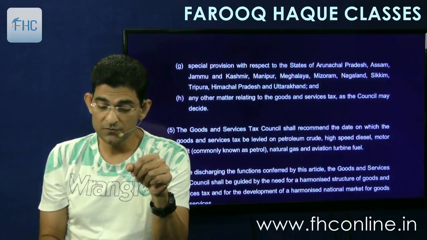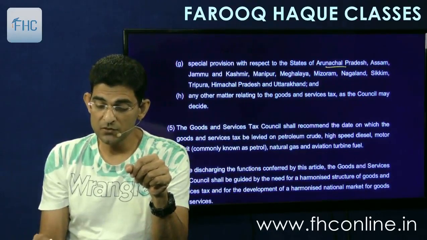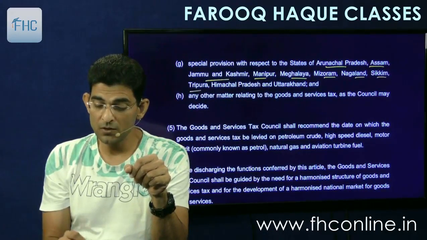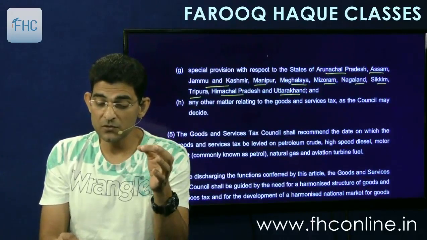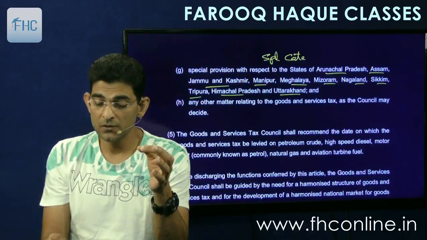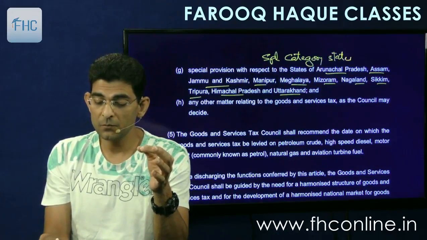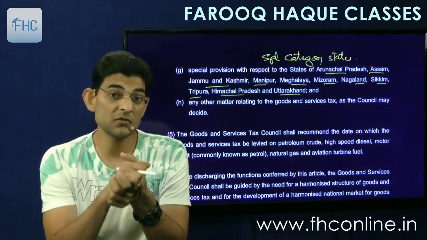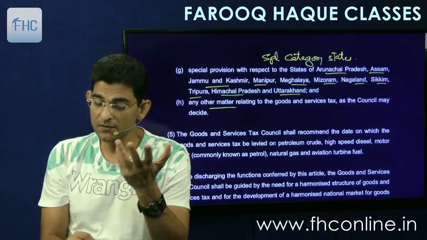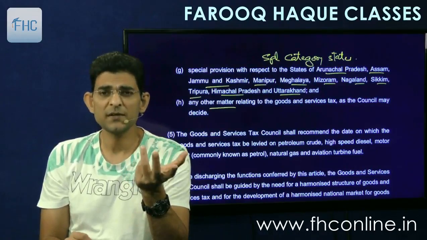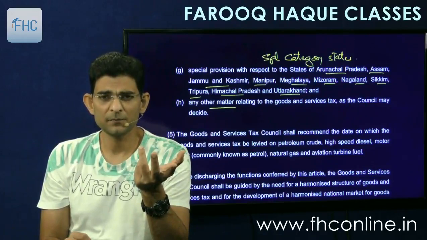Then special provisions with respect to the states of Arunachal Pradesh, Assam, Jammu and Kashmir, Manipur, Meghalaya, Mizoram, Nagaland, Sikkim, Tripura, Himachal Pradesh and Uttarakhand. These are called special category states, and different provisions can be made. Some special provisions can be made for these states. And any other matter relating to goods and service tax as the council may decide. Open clause, general power.